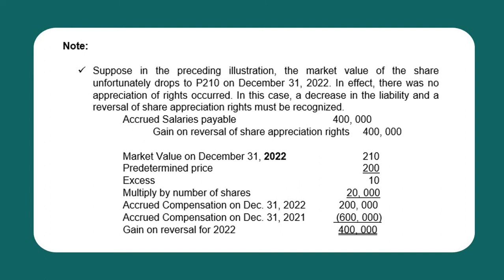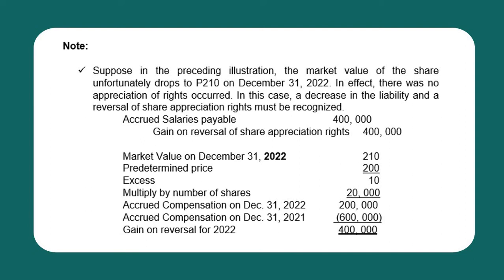In this case, a decrease in the liability and a gain on reversal of share appreciation rights must be recognized. Let's say the market value on December 31, 2022 is 210 and the predetermined price is 200. Then the excess is 10. Multiplied by the number of shares, the fair value of the liability on the said date is 200,000 pesos.